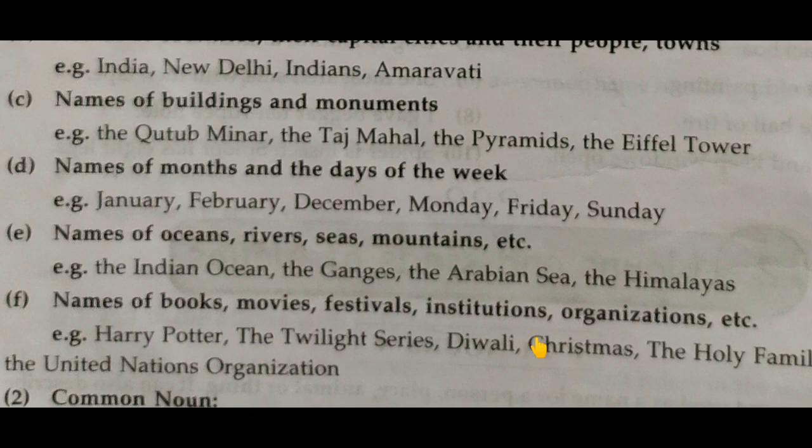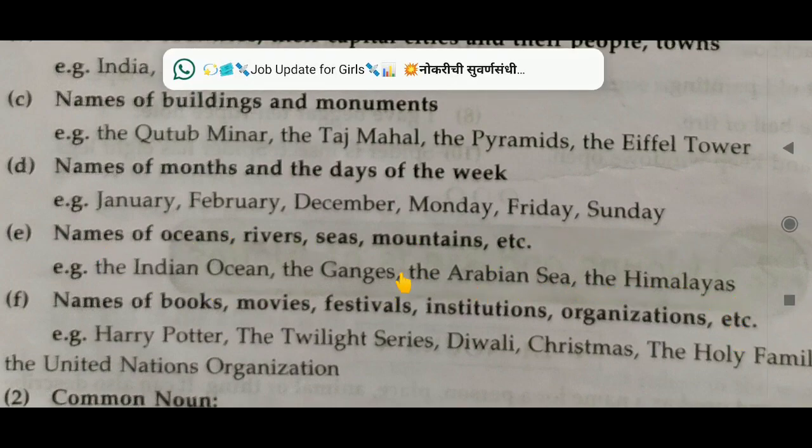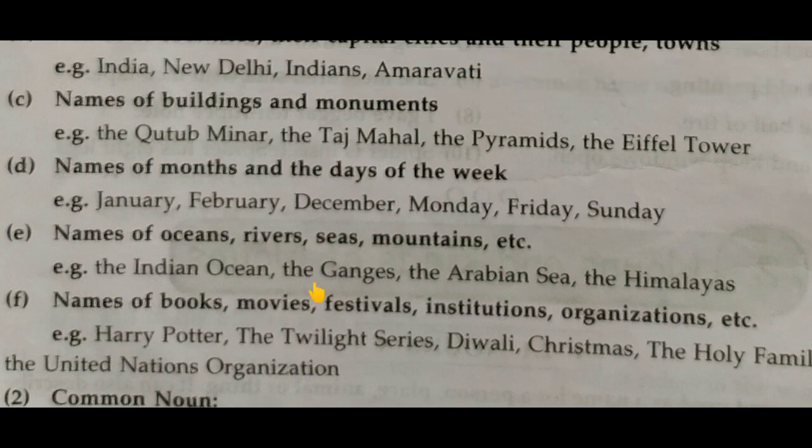These come under proper nouns, and also some rivers and seas: the Indian Ocean, the Ganga, the Arabian Sea, and the mountain, the Himalaya. All these come under proper noun. That's why they always start with a capital letter.